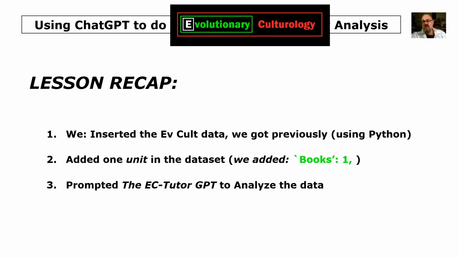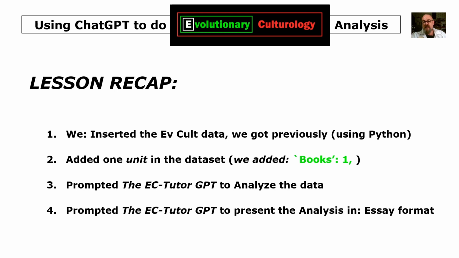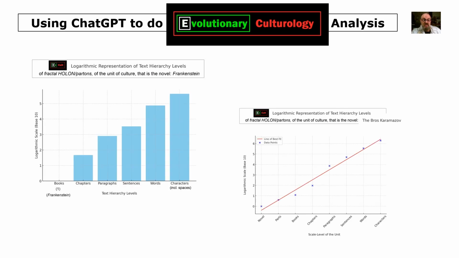And then we prompted the EvCult tutor GPT to analyse that data and write an essay and then expand the essay. And we got it to create some log charts of the count of the units, namely 1 book, 47 chapters, etc. But when you plot them logarithmically, then you can get the angle of the line of best fit. All very interesting. So there's some of those log charts of those text hierarchy levels and line of best fit. And then you calculate the angle, 47 degrees in that case.